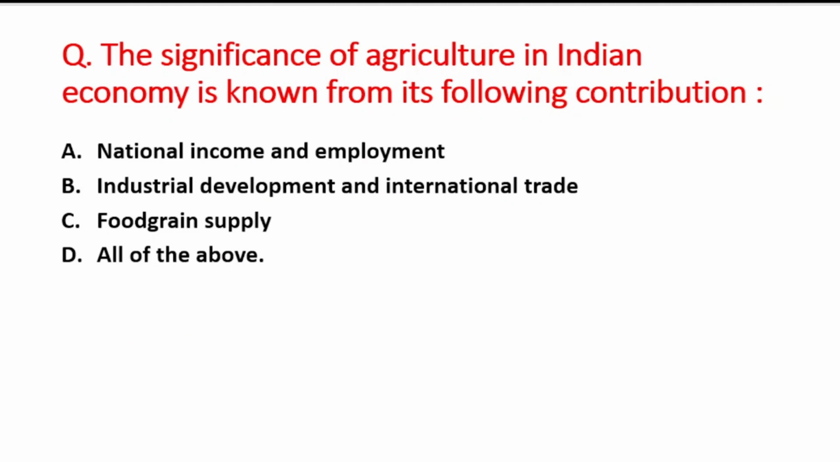A option is national income and employment, B is industrial development and international trade, C option is food grain supply, and D option is all of the above. So right answer is option D, that is all of the above.